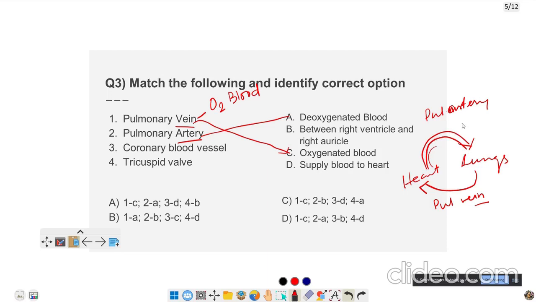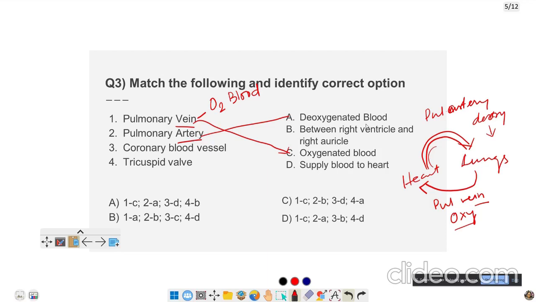So pulmonary artery carries deoxygenated blood to the lungs, whereas pulmonary vein, after the exchange of oxygen, brings the oxygenated blood to the heart. That is why pulmonary vein has oxygenated blood and pulmonary artery has deoxygenated blood.